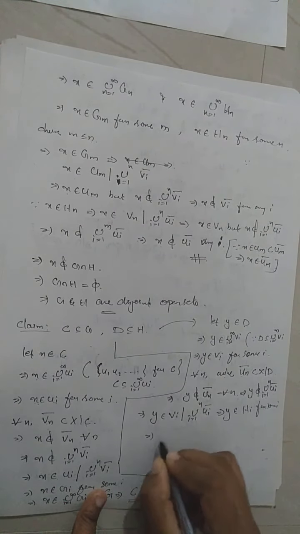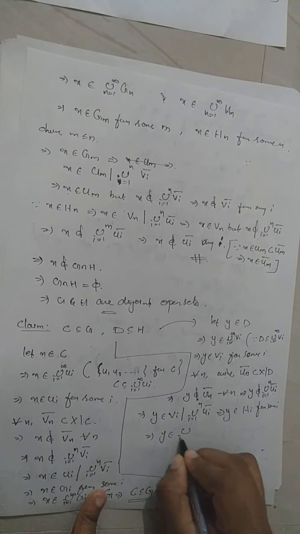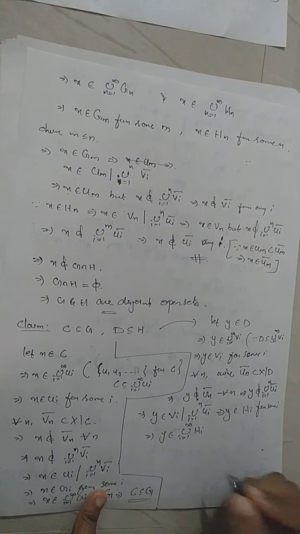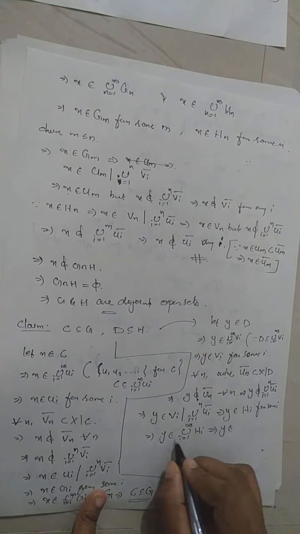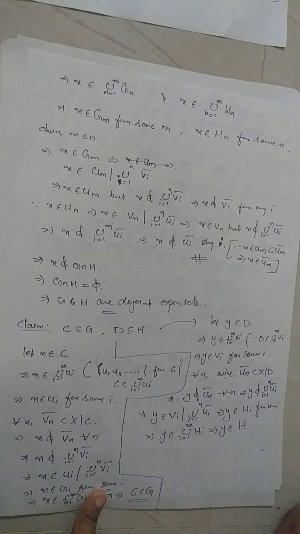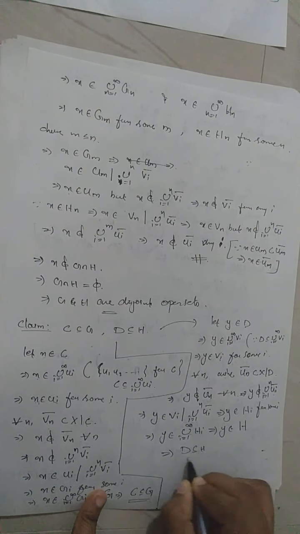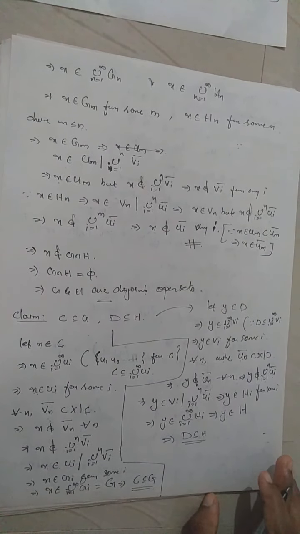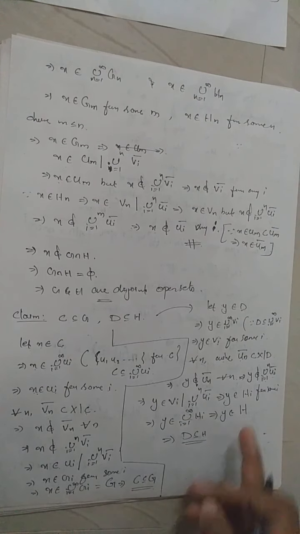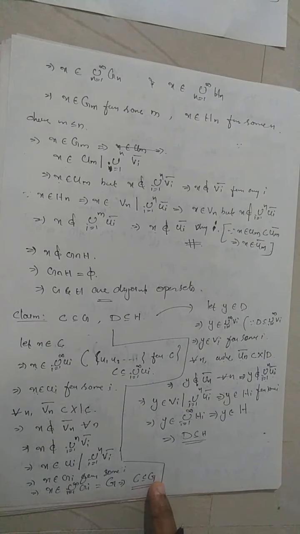So y belongs to Hi means y belongs to the union i equal to 1 to infinity Hi, which is denoted by H. So when y belongs to D, we have y in H, that is, D is contained in H. So what we have proved is that if you consider any two disjoint closed sets C and D, then there exist disjoint open sets G and H such that C is contained in G, D is contained in H.